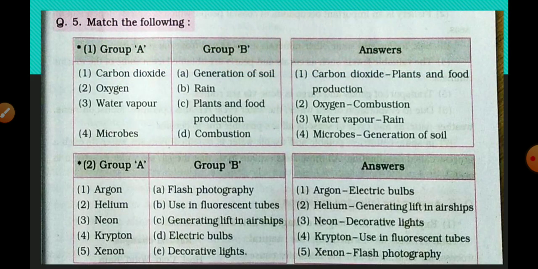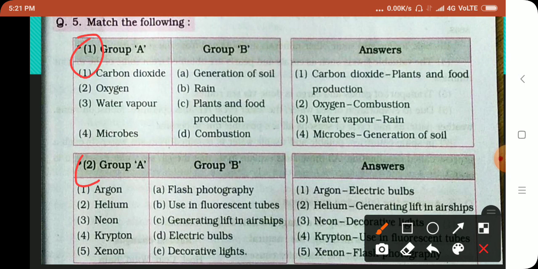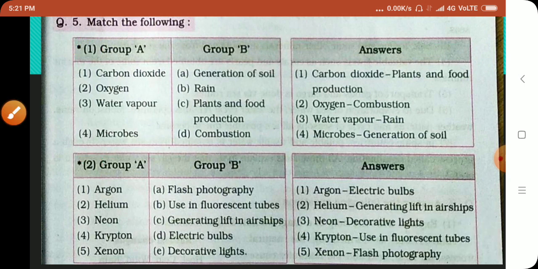Match the following. Group A and Group B, two match the followings are there. Number 1 and number 2. Understood? Number 1: carbon dioxide, oxygen, water vapor, microbes. Here are the answers: carbon dioxide, plants and food production; oxygen, combustion; water vapor, rain; microbes, generation of soil.